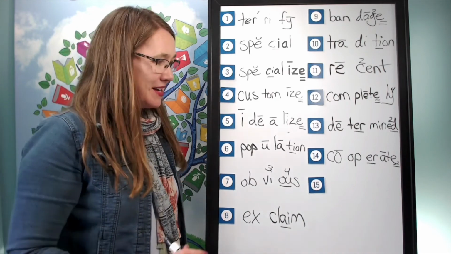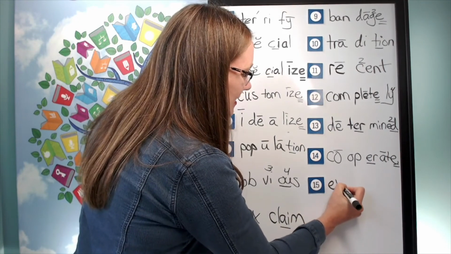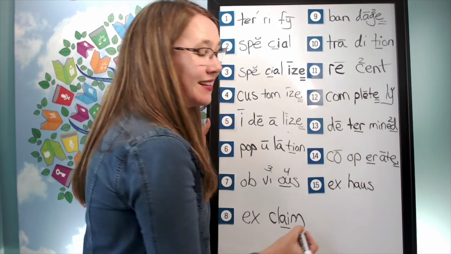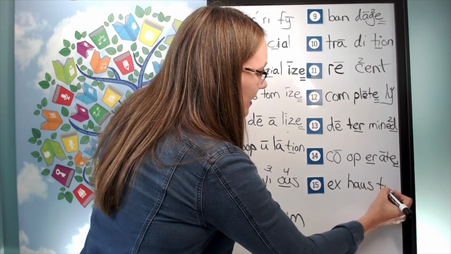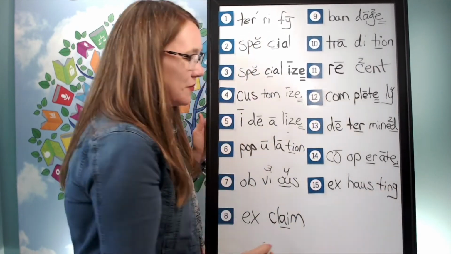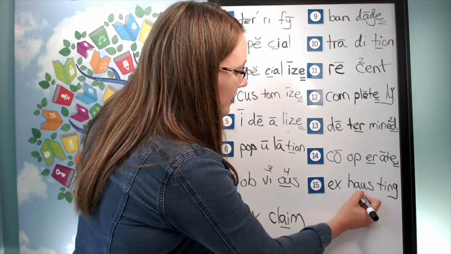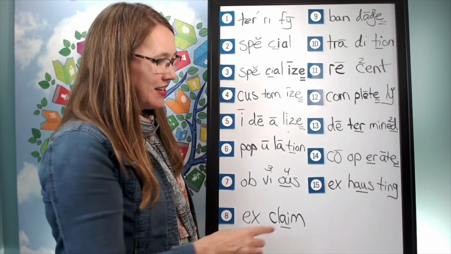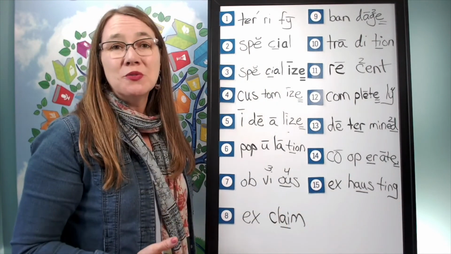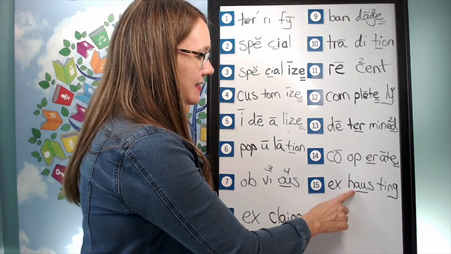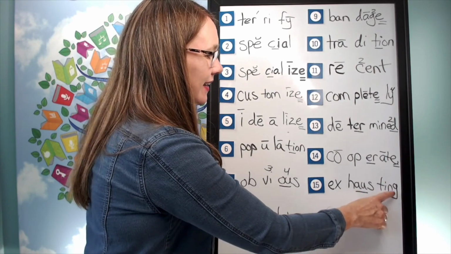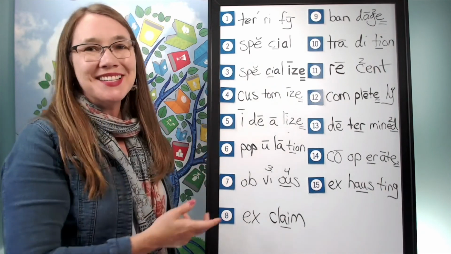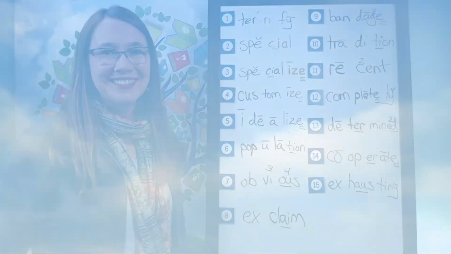And help me to write it. The first syllable is X, X, hos, aw, s, ting, t, I, ng. How do we mark it? Well, underline the aw. Now, it's really helpful to remember that this is an aw here, and it makes perfect sense when you see it that it says X, aw, s, t, I, ng. Exhausting. Great work today analyzing the spelling of these words.